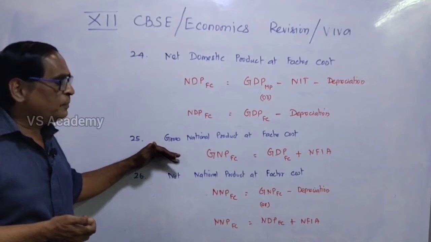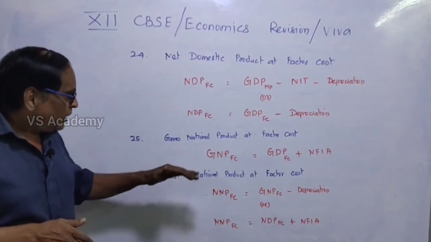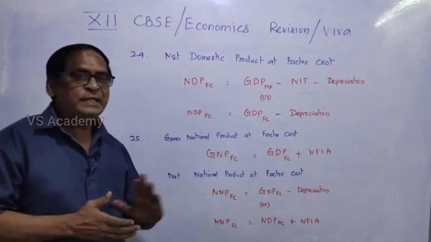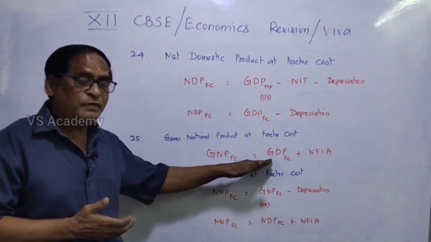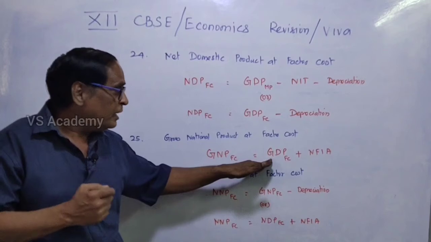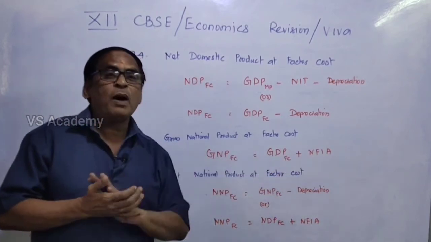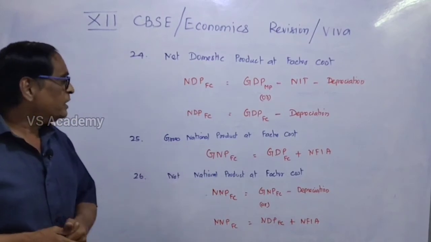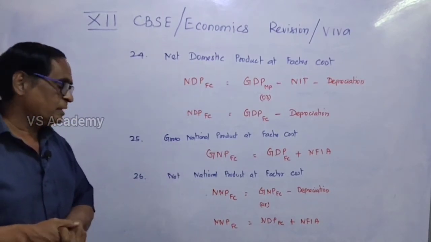And then gross national product at factor cost. GNP-FC equals GDP-FC, we take the factor cost GDP, and then add net factor income from abroad. If we add it, we get gross national product at factor cost.